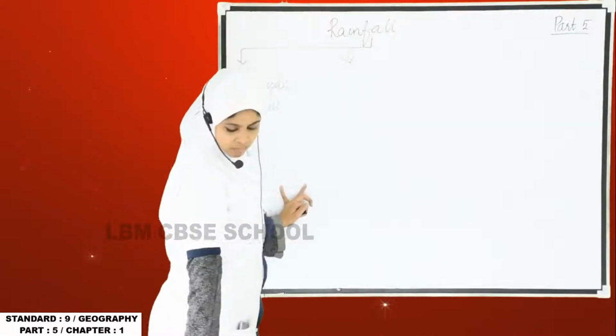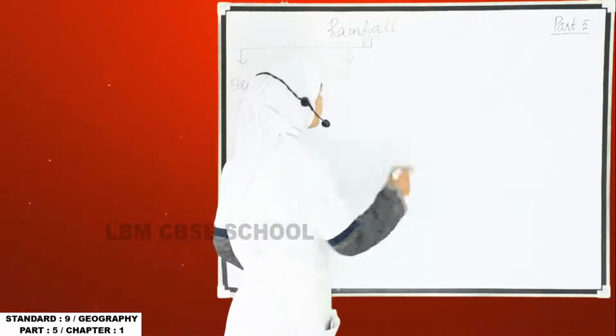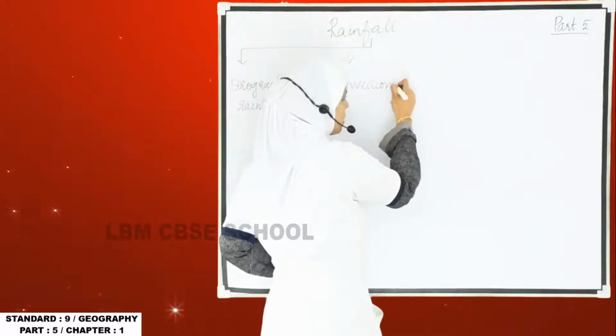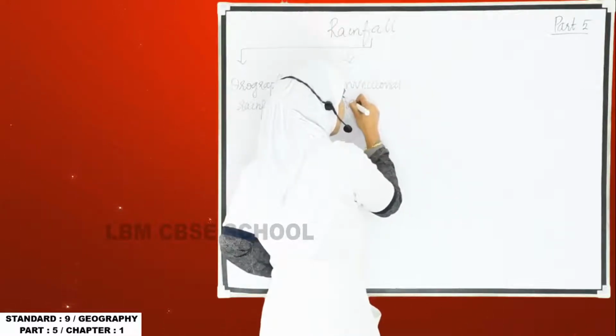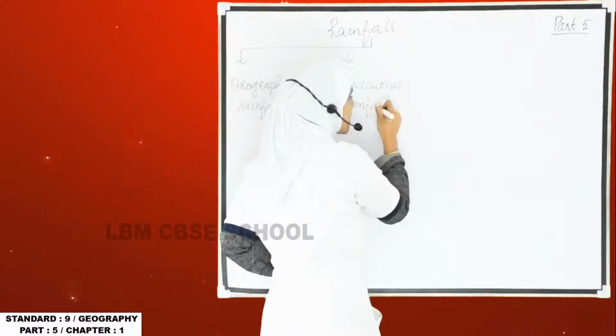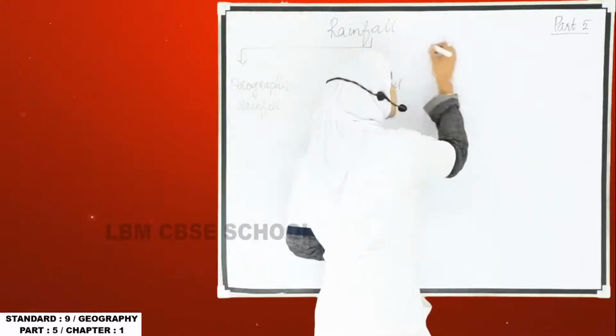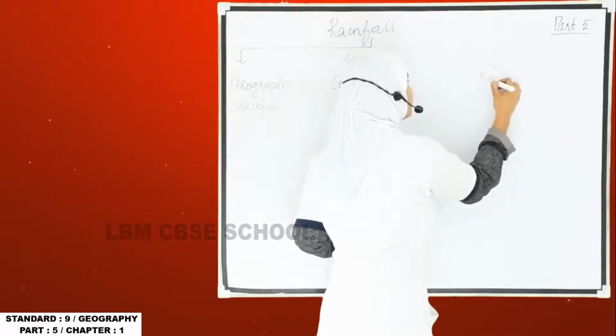The second one is convectional rainfall or rain. You can say it as convectional rainfall or rain. And the third one is frontal rainfall.